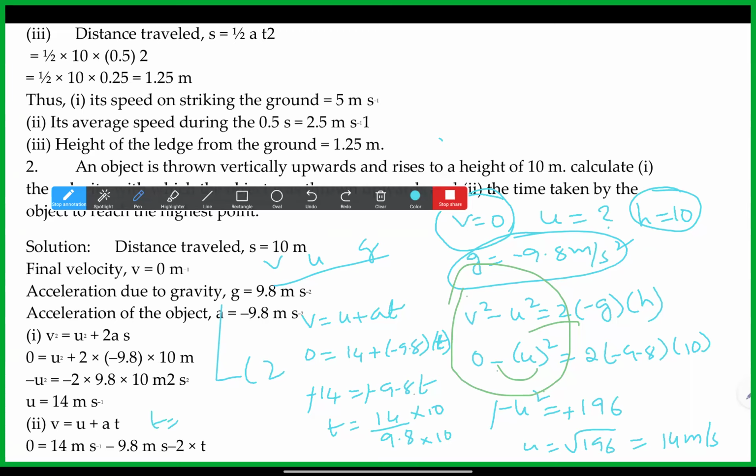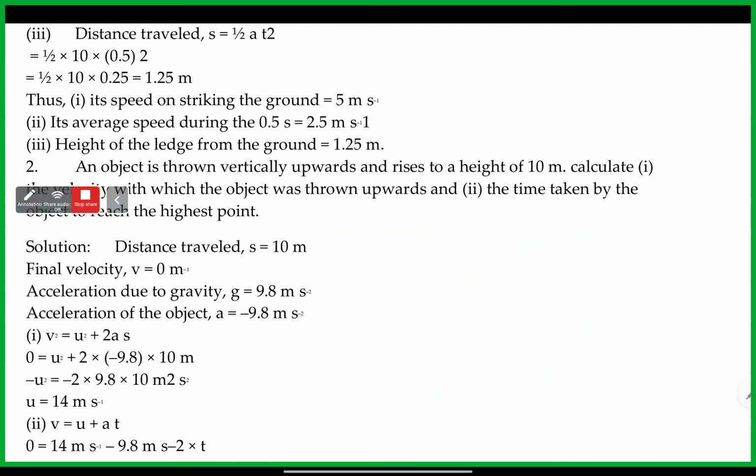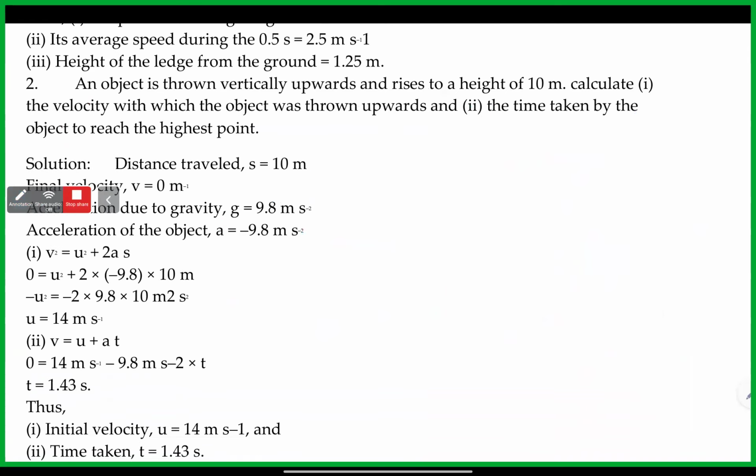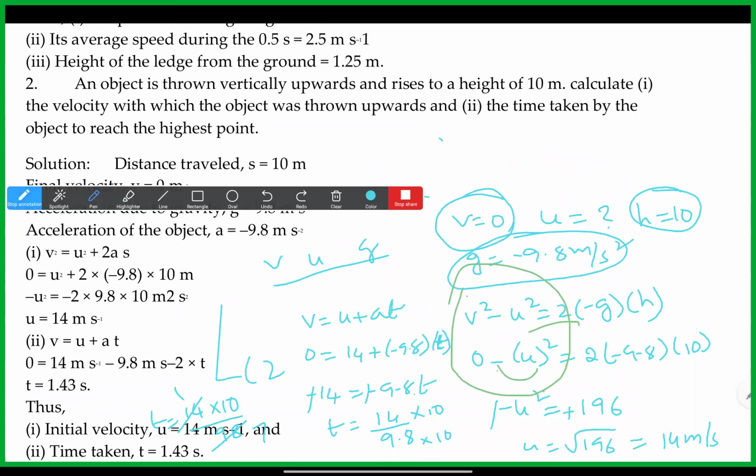So it's 10 into 10, 140 by 98. So 14 by 98, I think. So 10 by 7. Yes, sir. So 1 by 3 seconds, which we get as 1.4.